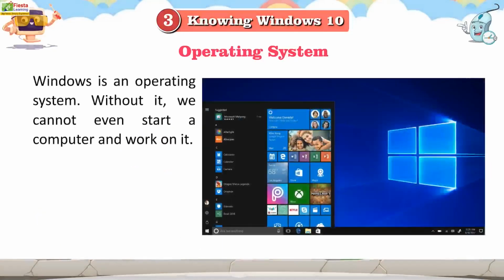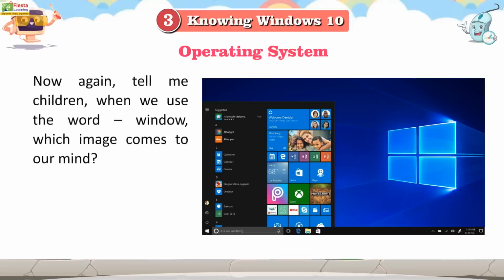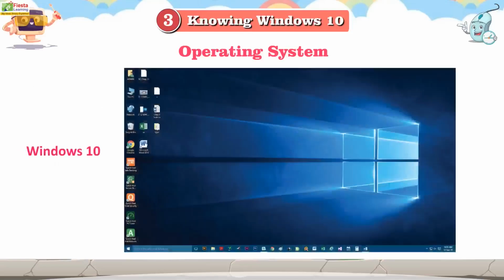Windows is an operating system. Without it, we cannot even start a computer and work on it. Now again, tell me children, when we use the word window, which image comes to our mind? Windows 10.